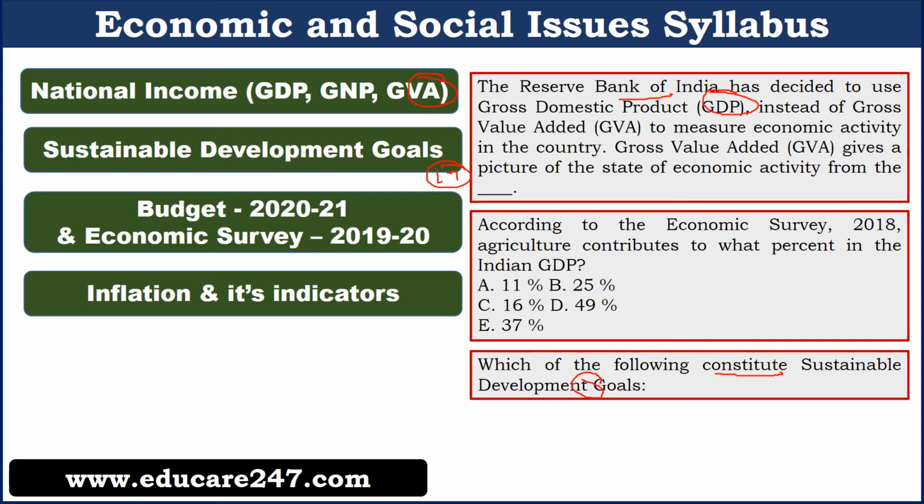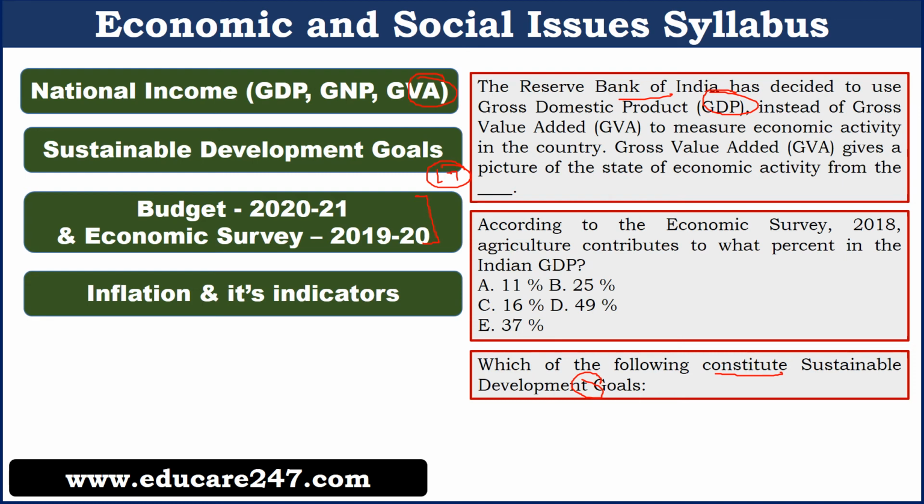Another important section is Budget 2021 and Economic Survey 2019-20. So this is very important. Many questions have been asked from the economic survey and budget. One question was, according to Economic Survey 2018, agriculture contributes to what percentage of Indian GDP? So you can see the nature of question.